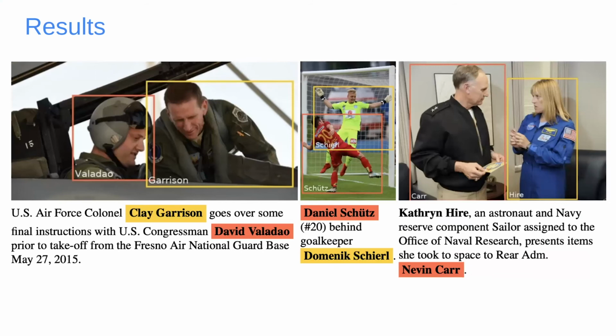Here are several samples from our test set, along with the predictions of our model, covering a diverse range of interactions. On the left, person A is going over instructions with person B. In the center, person A is behind person B, who is the goalkeeper. And on the right, person A, who is an astronaut, presents an item to person B. Both the left and right examples do not follow a left-to-right ordering, meaning that the person that is mentioned first actually appears on the right in the image. Yet our model can still correctly link between the text and image.